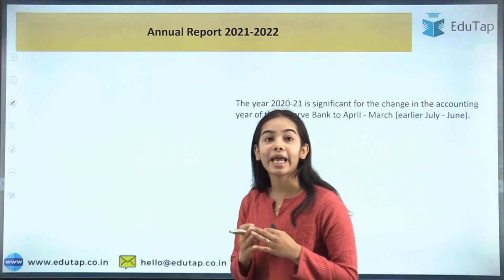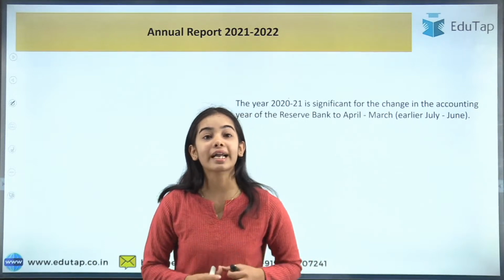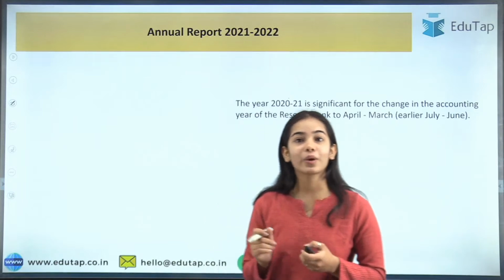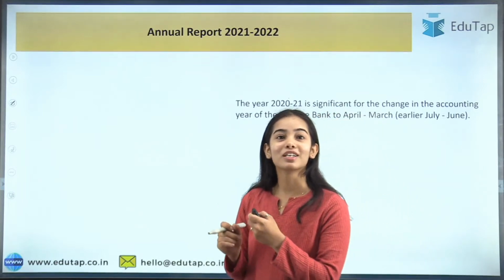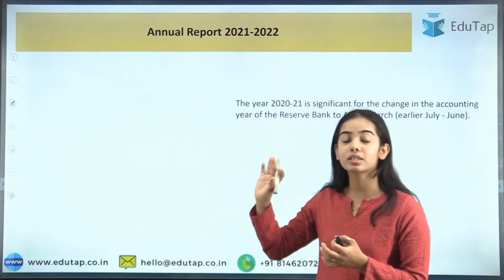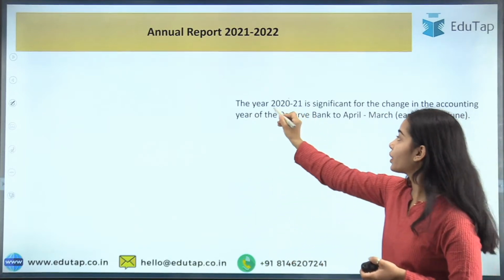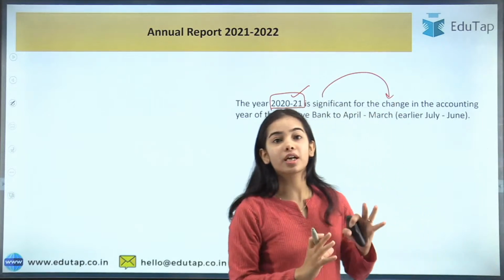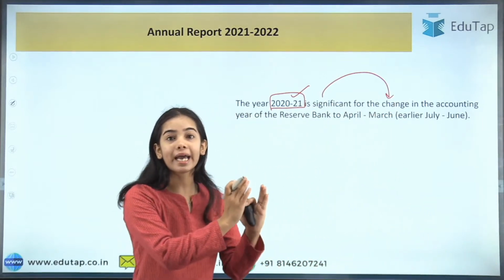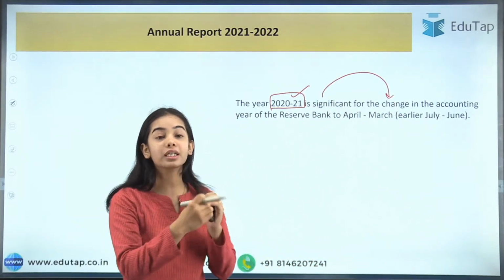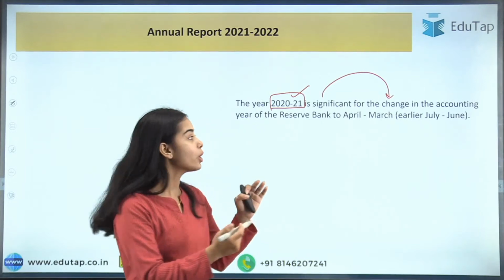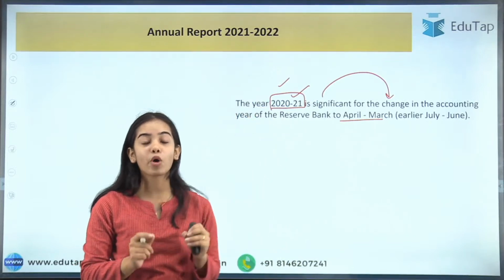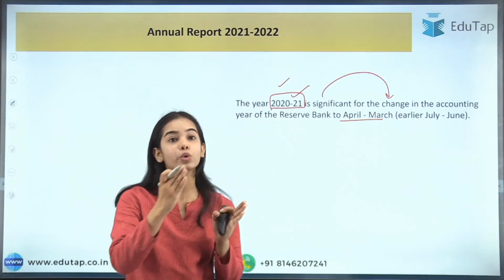So now starting with the annual report 2021-2022 that has been recently released by the RBI in May 2022. See, the year 2020-21 was significant because the RBI changed the financial year from July to June to April to March in that year, and so this annual report is important because it's focused on April to March.